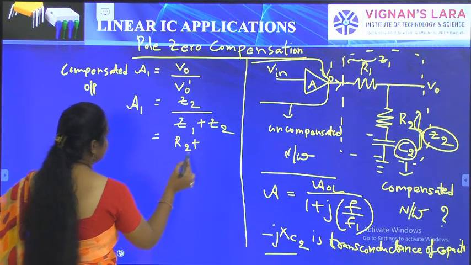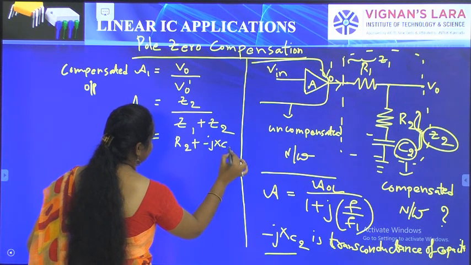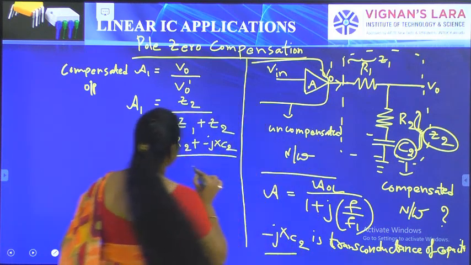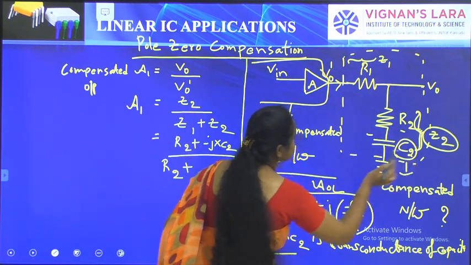So here Z1 means R1, and Z2 means R2 plus C2.